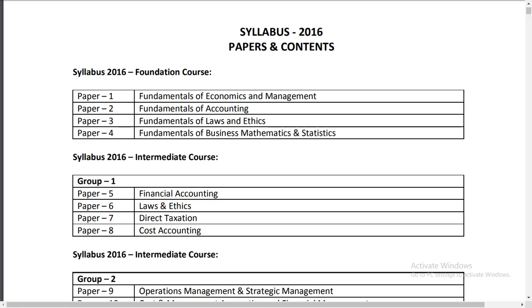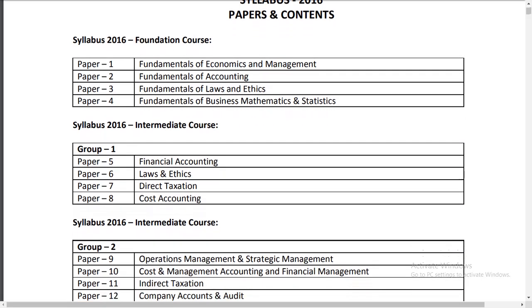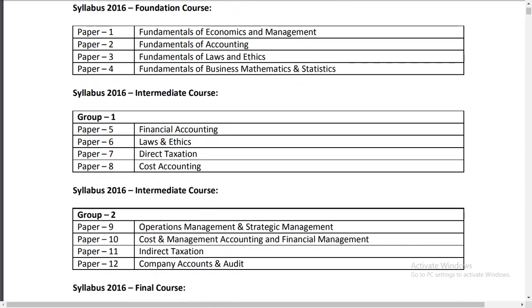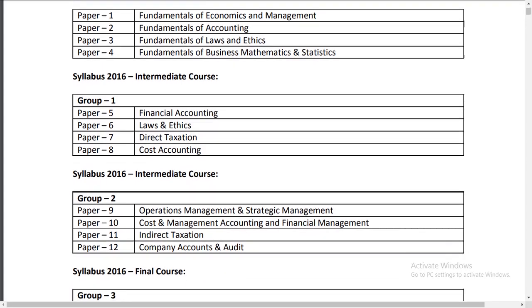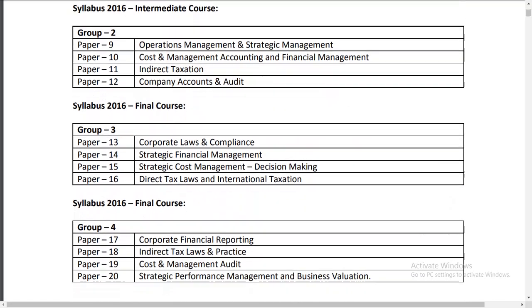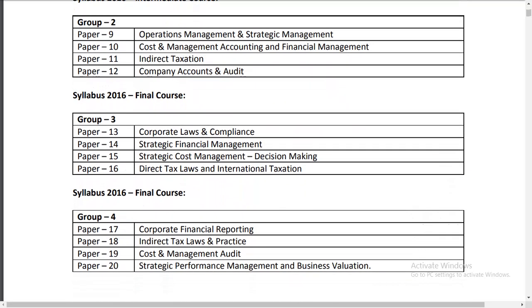You can see here the foundation course has four papers, paper 1, 2, 3, 4: fundamentals of economics and management, fundamentals of accounting, fundamentals of law and ethics, and fundamentals of business mathematics and statistics. The intermediate course has eight subjects, papers 5 to 12, and the final course again has 8 subjects, 13 to 20.